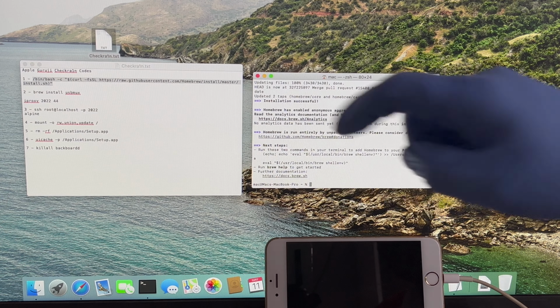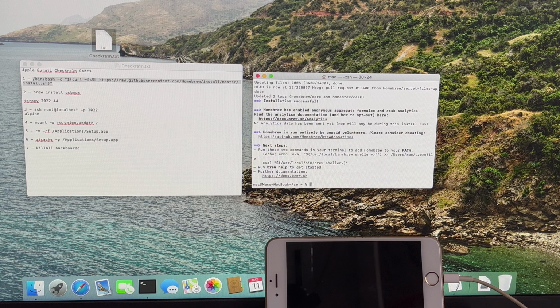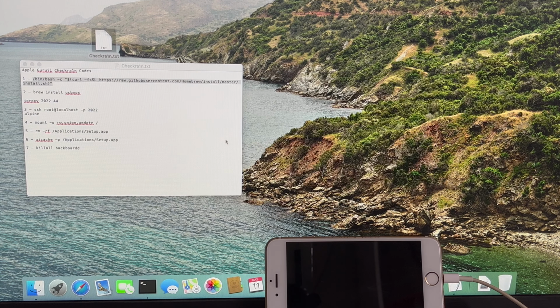Once it says, "Installation successful," close the terminal window and open a new one.